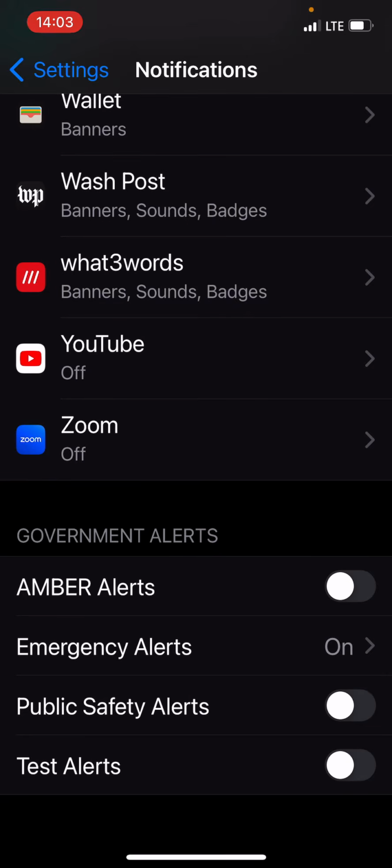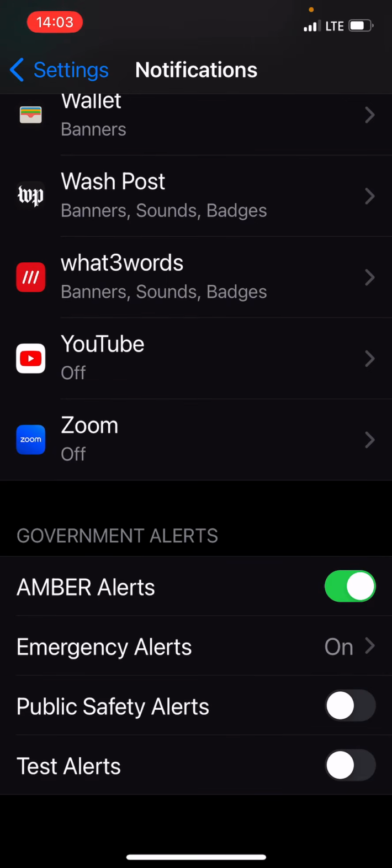Now, if you don't like getting Amber Alerts in the middle of the grocery store or church or at 4 o'clock on a Saturday morning, you might choose to turn that or leave it off. That's a personal choice. If you like getting those Amber Alerts, go ahead and turn that on.